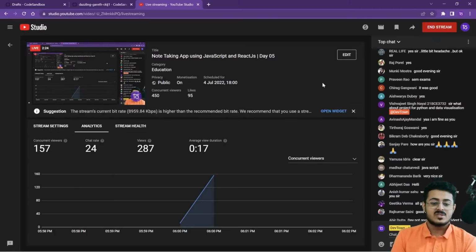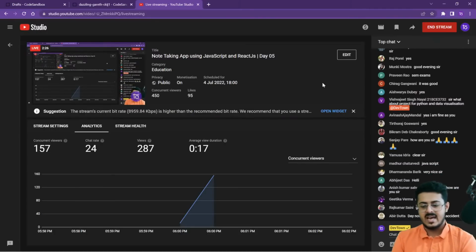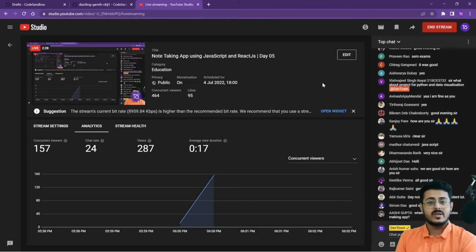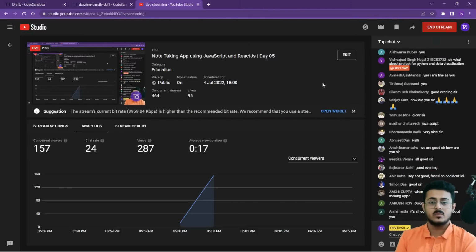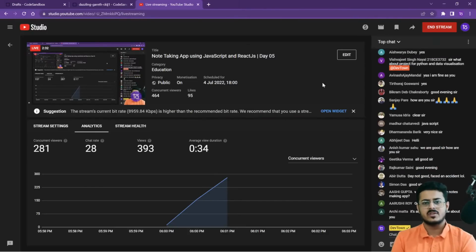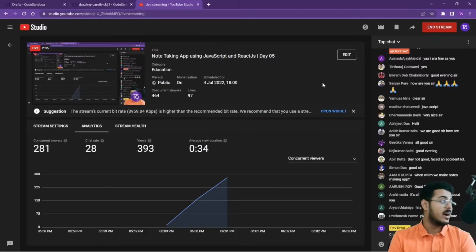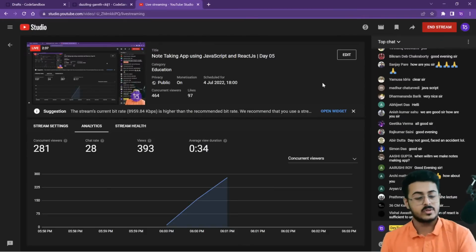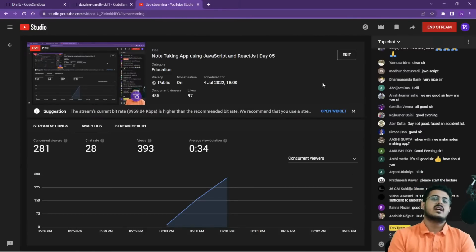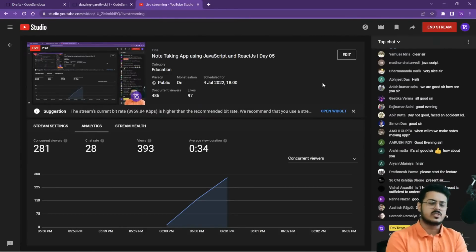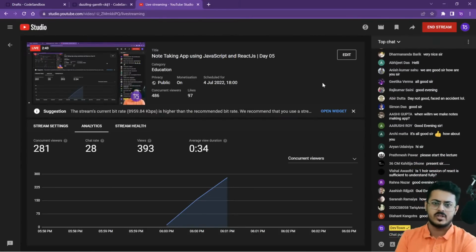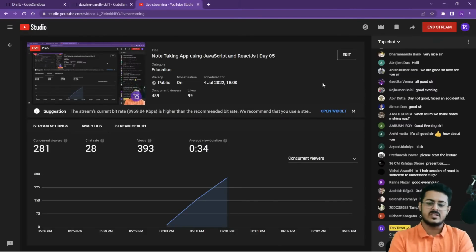So again, I'll just repeat that we'll be starting off with React today onwards. In the first half, we'll try to understand how React functions, why React is used, and why you need to learn React. In the second half, we will be discussing full stack web development: what the career opportunities are, what the different things are that you need to learn, and how you can grab those opportunities. So all that we will be discussing today.